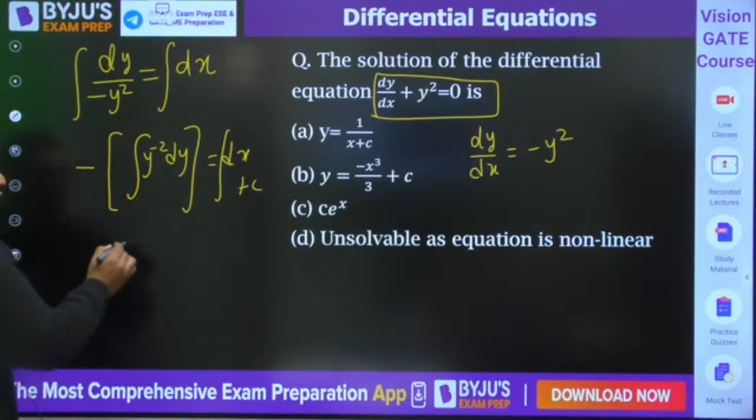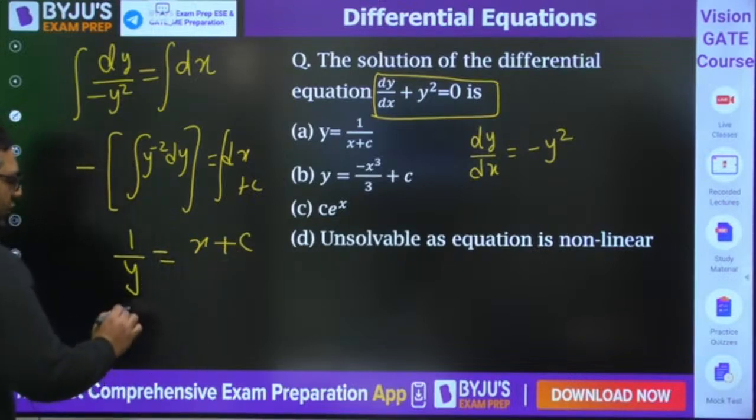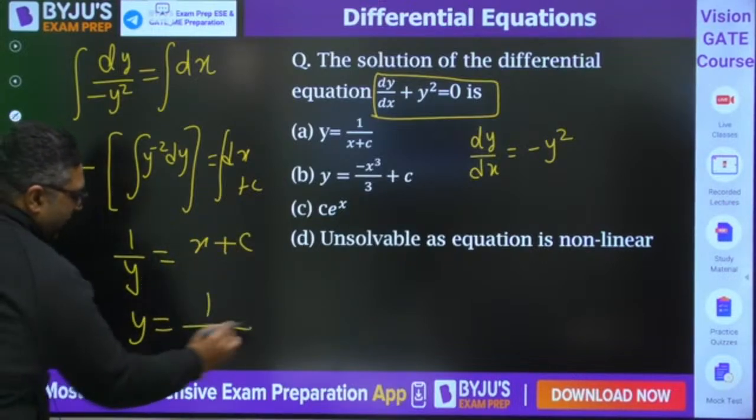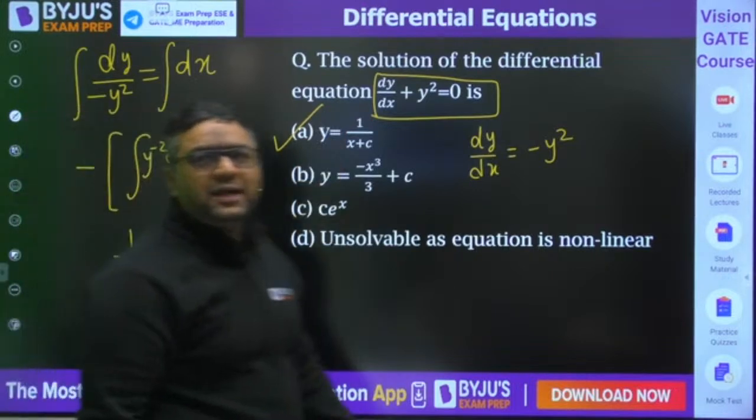From here I feel you would be able to write it is going to be 1 by y is equal to x plus c. So from here I feel you can write y is equal to 1 by x plus c. This is the previous year's GATE question. A would be the right answer for this.